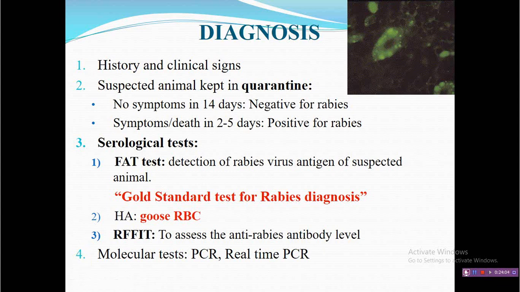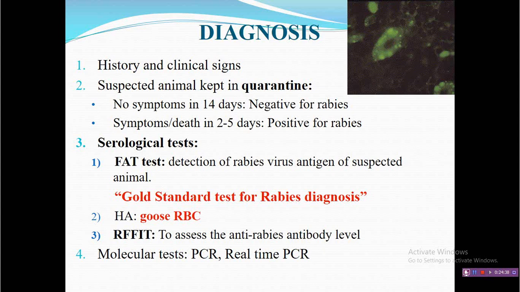I would like to clarify here that HA is sometimes considered a gold standard test for some other viruses, but here it has very little importance in diagnosis of rabies. But every HA requires a different species of RBC, and the species name is important because many times the examiner may ask which species RBC is required, and here goose RBC is important for performing HA for diagnosis of rabies.